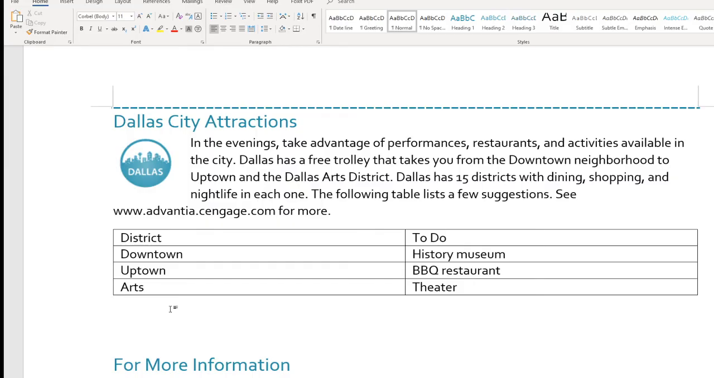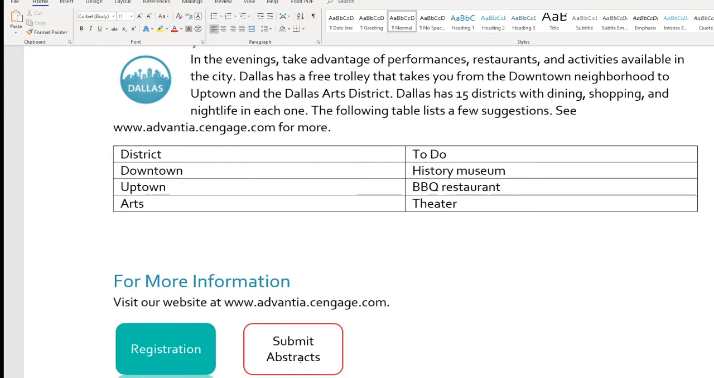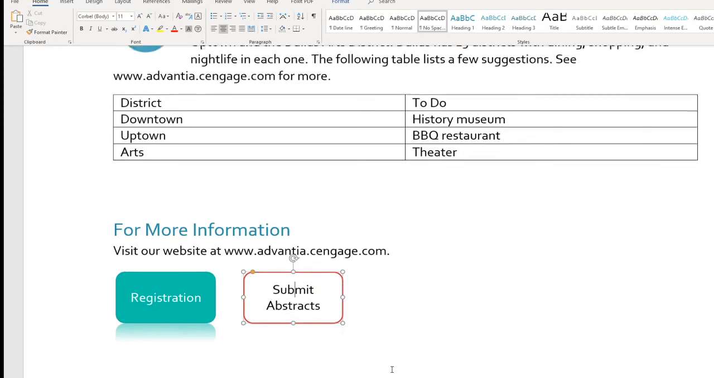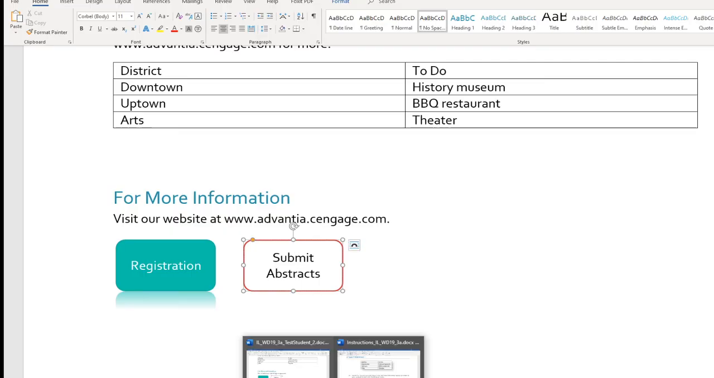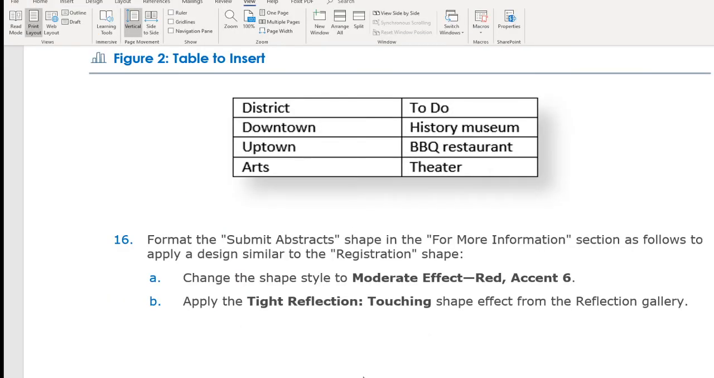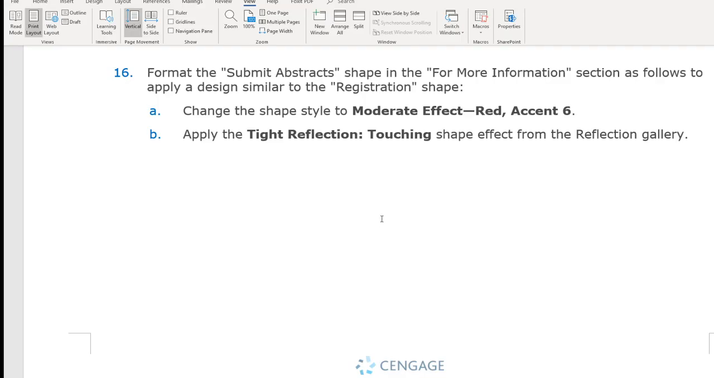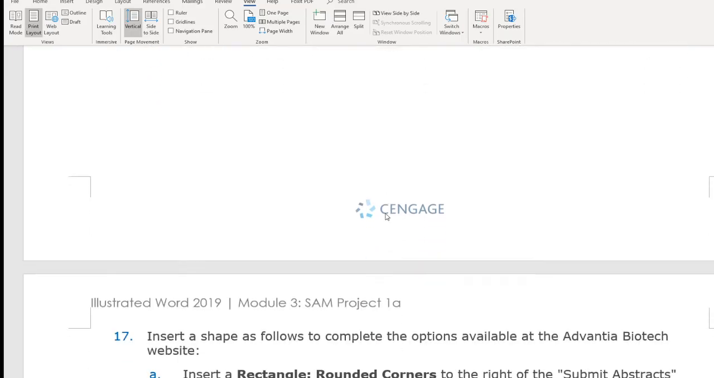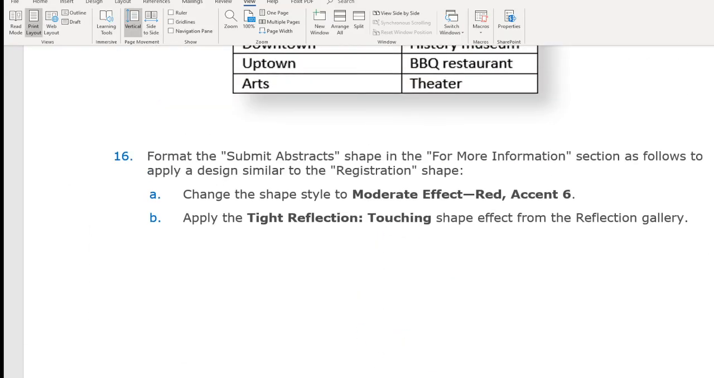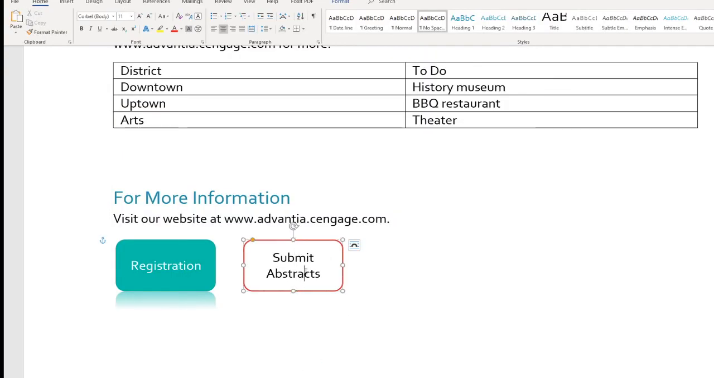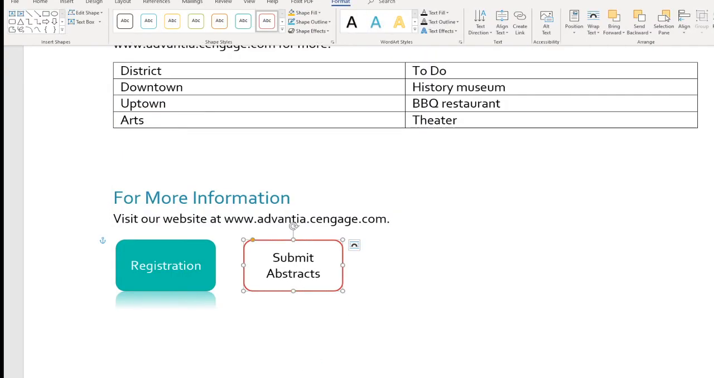Now, next. Alright, next. We're going to fix this submit abstract right here. Okay, so let's see how we do that. For submit abstract here, I wanted to change the shape style to moderate effect red, and apply tight reflection touching. Let's do it right here. So click on this drawing thing.